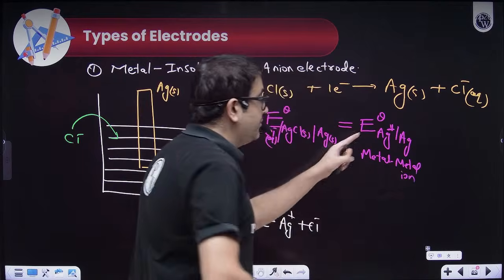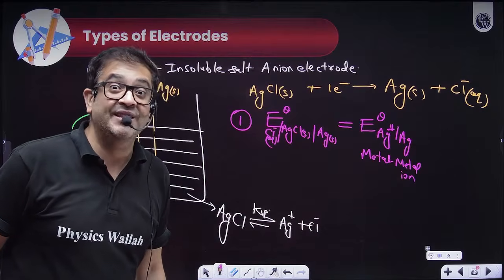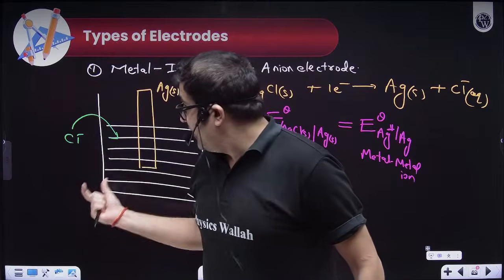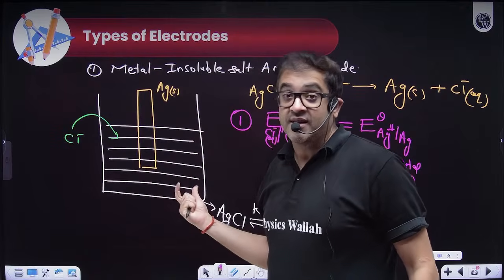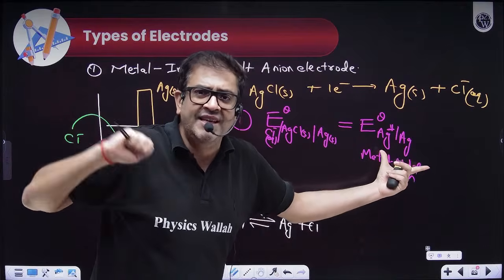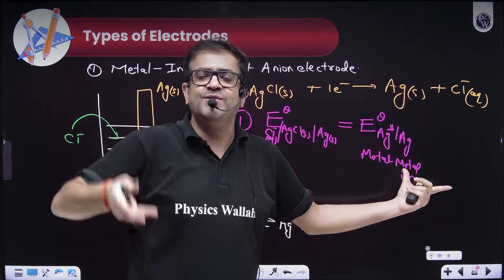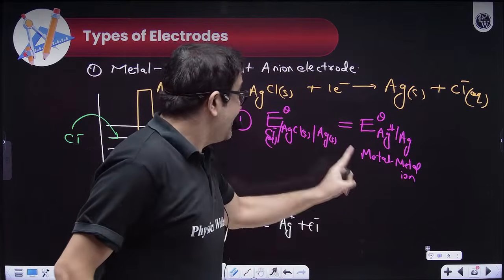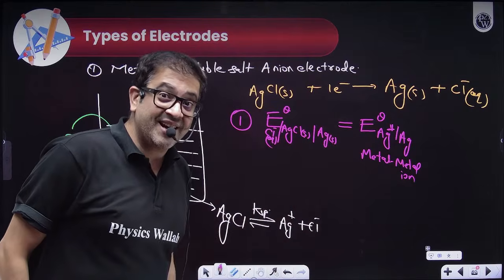So sir, both their potentials will not be the same. No, their standard potential, you tell me why it will be the same. Sir, it is giving a limited number of Ag plus. AgNO3 will give all Ag plus, so that will be our simple case which we have seen. Zinc, Zn plus 2, copper plus 2, they are simple metal ion electrodes. But this is giving a very limited number of Ag plus.